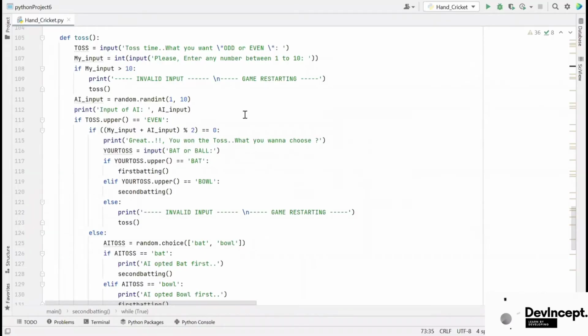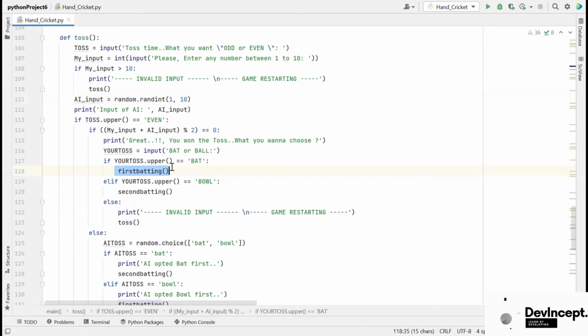We all know that cricket begins with a toss between teams. The toss function is for the toss between AI and user for choosing between bat and ball. The user will be asked to choose even or odd. The user should input a number between 1 to 10. The AI's input is generated using random. Toss winners will opt to bat or ball as they wish.